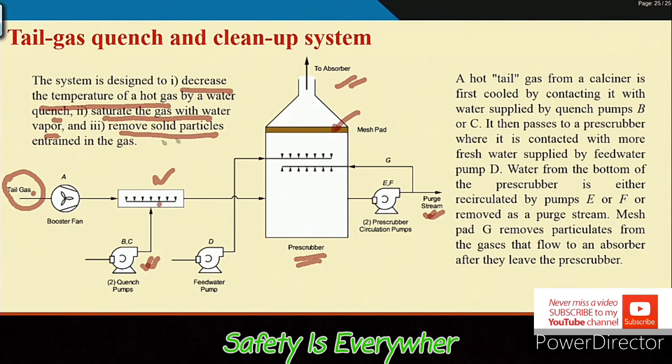Then remove solid particles entrained in the gas. This mesh pad is doing this purpose. Now, if I want to say what is the system success, then all three objectives must be fulfilled, then the system is successful. If any one of the things is not fulfilled, then the system is a failure.